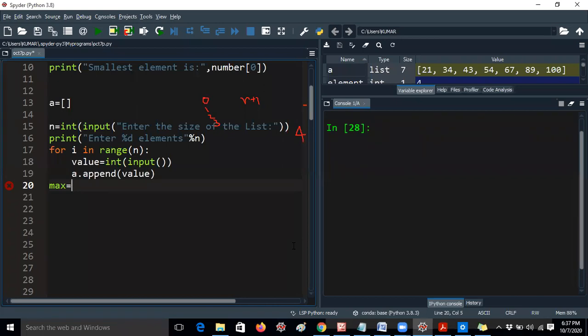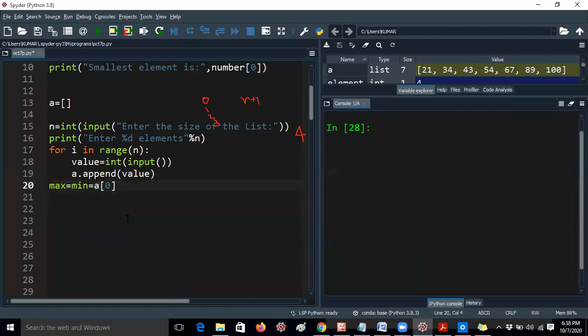Then by default max, if I am doing max like this, it won't take, you know already, right? Because in C language and Java we will just write int max, that's all. But here if I am writing max only, it will give an error message like this. So you have to store one value. I am giving max equal to a of 0 and min equal to a of 0. Why I am giving a of 0, I will tell you. Here you do not need to declare two times. You can directly declare min equal to a of 0 like that. It is nothing but chain of assignment. You need not take 2 lines, you just take 1 line.